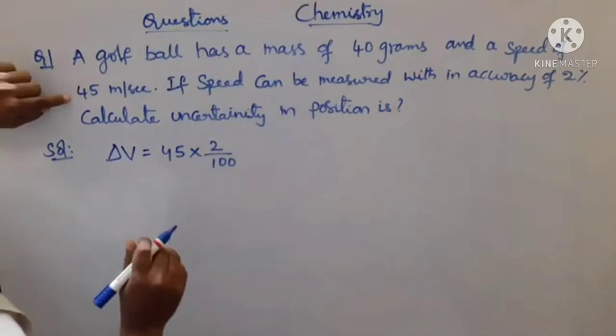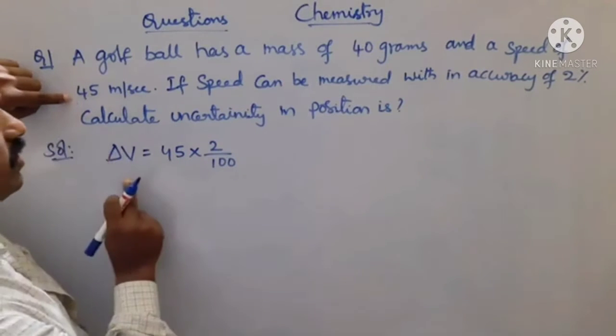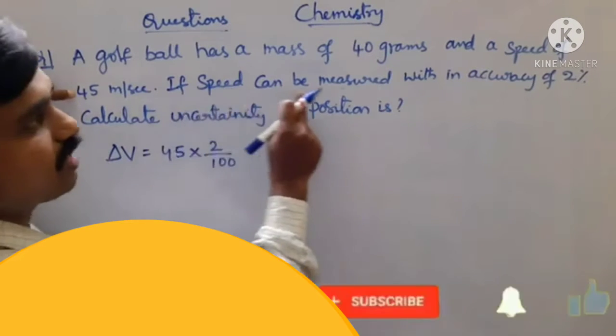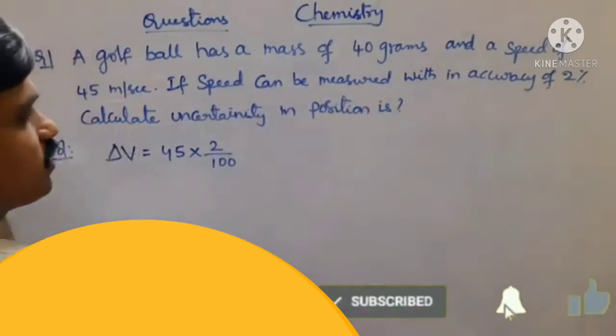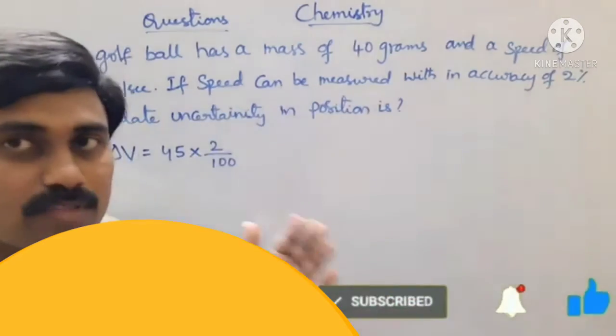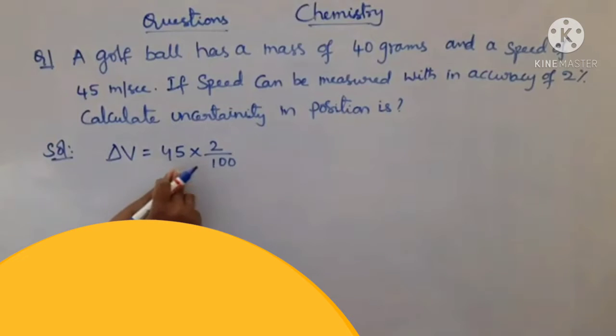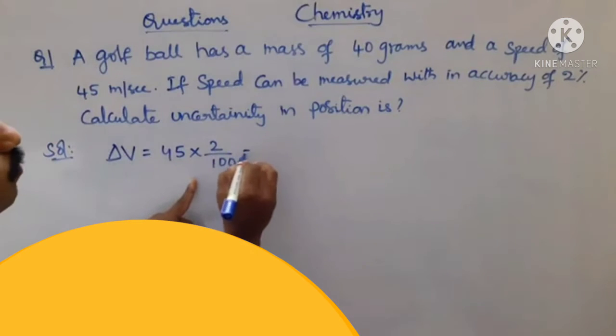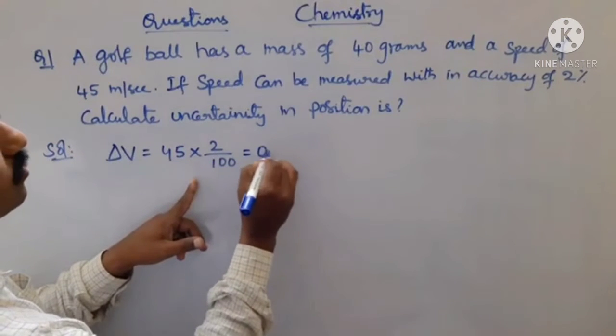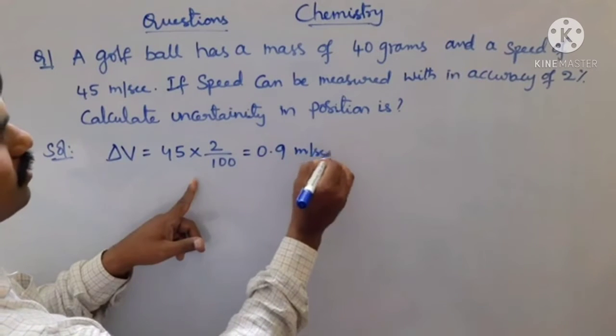So the change in velocity delta V is actually 45. But if speed can be measured with an accuracy of 2%, it means out of that 2% will be decreasing. That's why we will take 45 into 2 by 100, which is equal to 90 by 100. It is 0.9 meters per second.